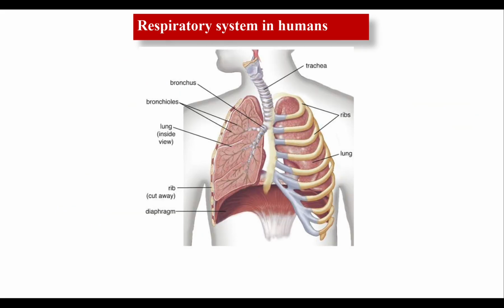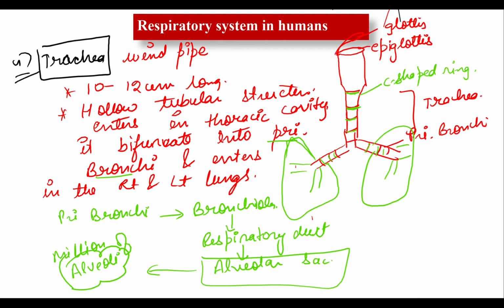So look at the diagram. The bronchi, singular bronchus, changes into the bronchioles. Bronchioles change into the respiratory duct. Then further it opens into the alveolar sac, actually a sac-like structure which is made up of many alveoli. So this diagram is somewhat like that.